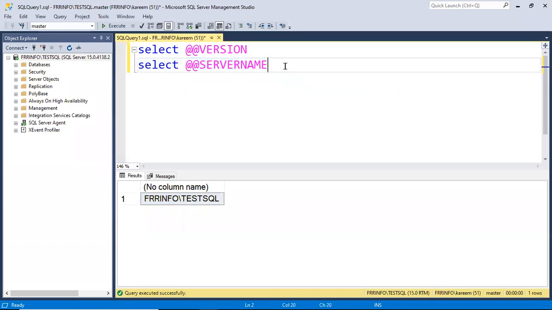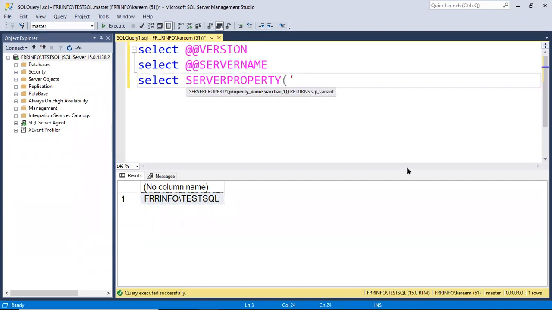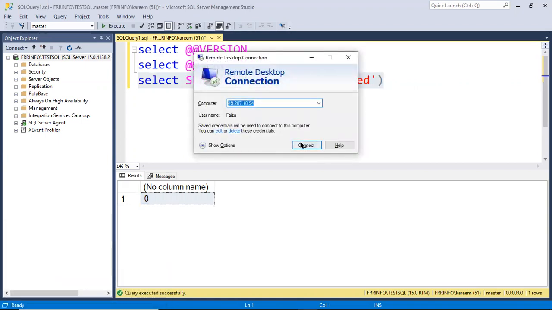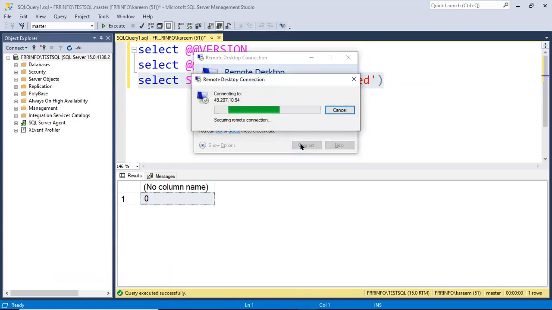In the same way, we have seen how we can check whether we are working in a standalone environment or cluster environment. See here, select server property is clustered. It says 0, false, means it is a standalone environment. So this is one of our servers. Generally, we can take remote desktop of the server. The server may be anywhere in the network.